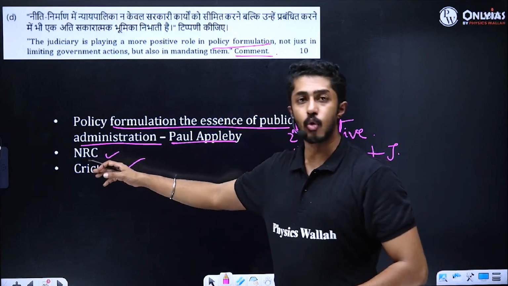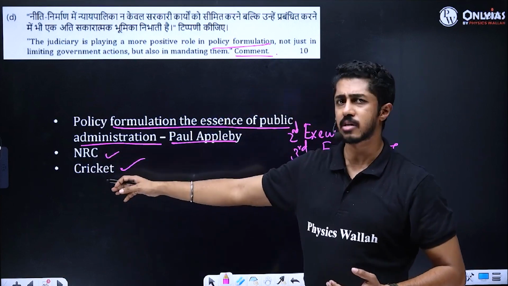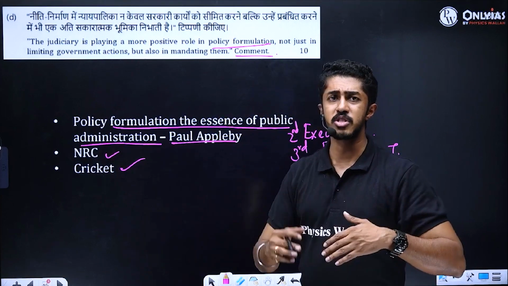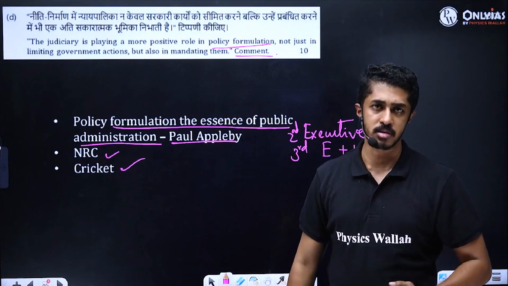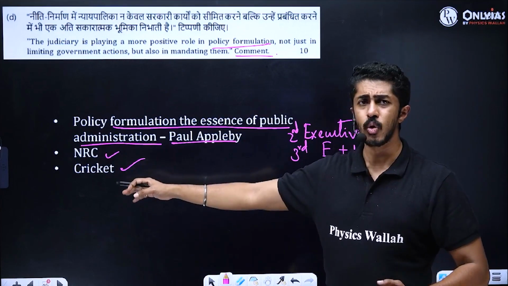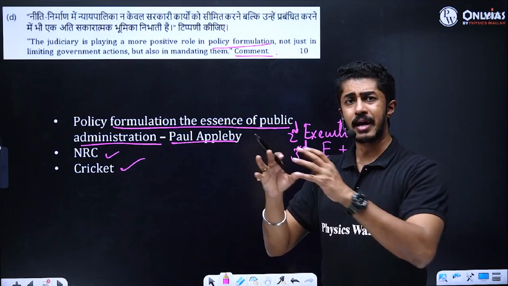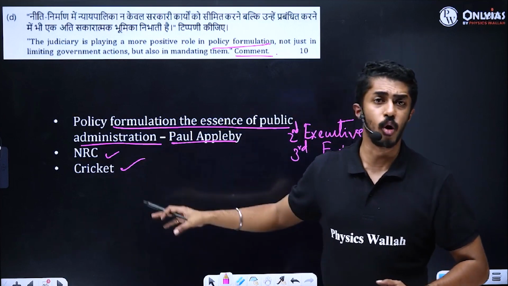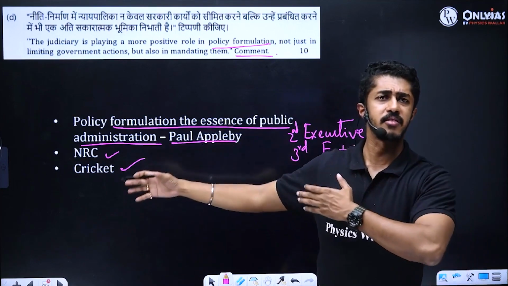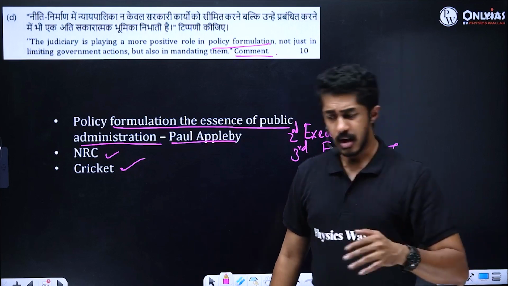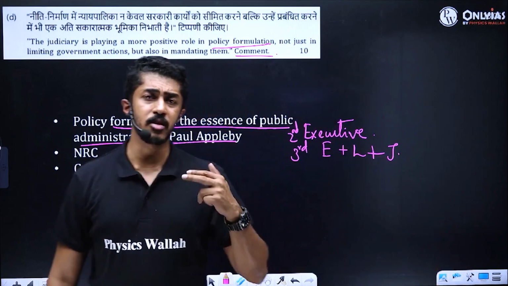So some things, like NRC, and cricket is a clear example of judiciary overstepping its boundaries, because there is no direct public interest or public welfare involved here. Then why will judiciary interfere in cricket? Correct. So like this, you can give countless examples.